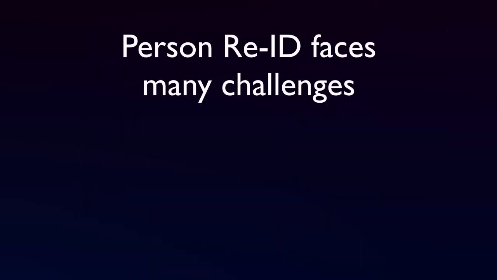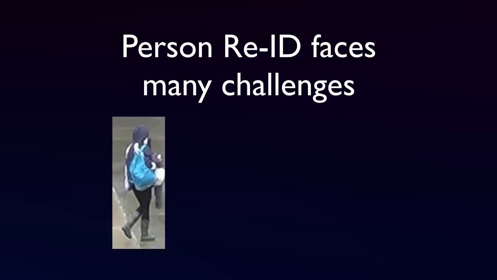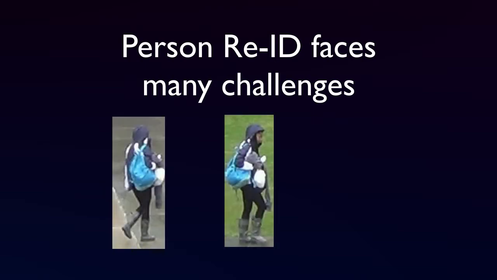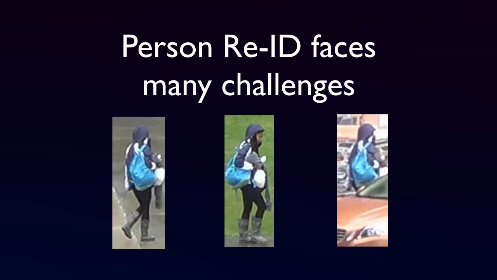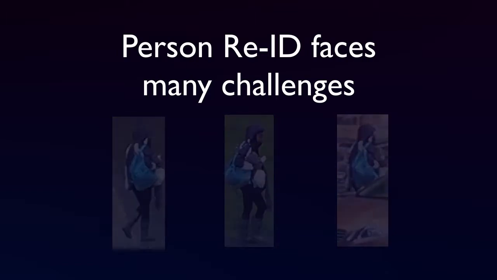A person re-identification system's main task is to distinguish people across different frames. Since the images are captured by different cameras and at different times, Person Re-ID needs to overcome many challenges such as illumination, background clutter, and occlusion.